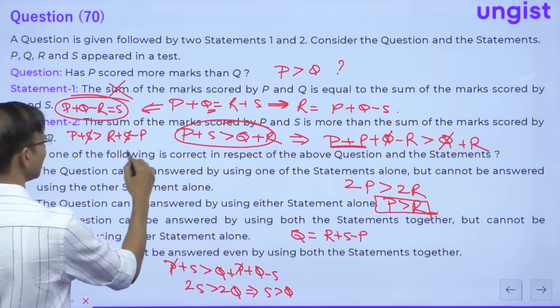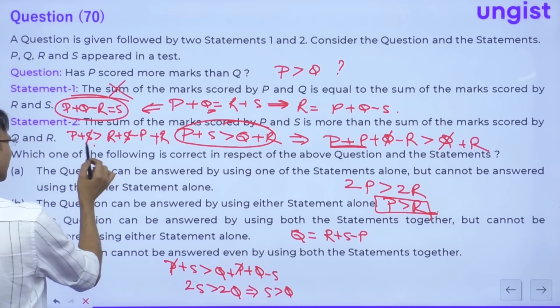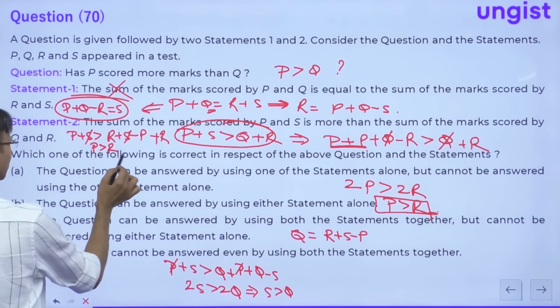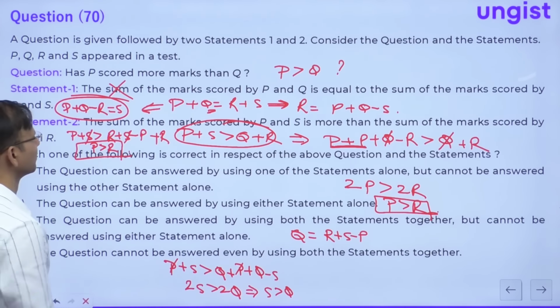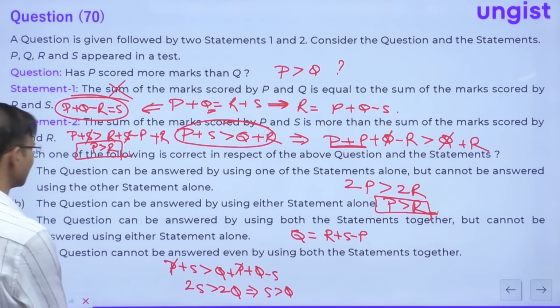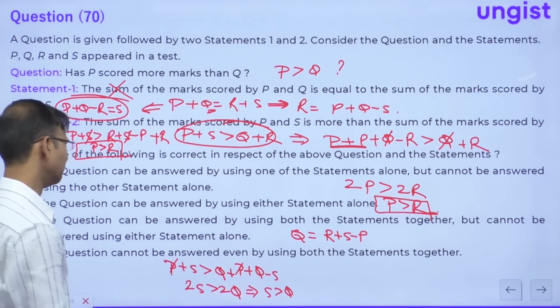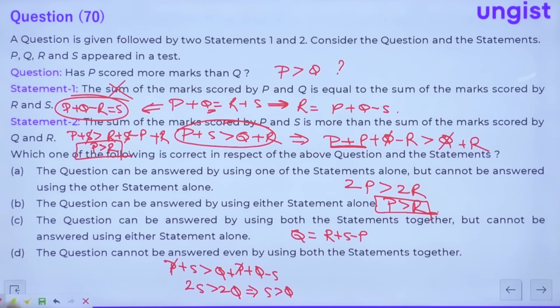Just wait, it is Q plus R, right, R is also there, so R will be added. So 2P greater than 2R, so it will be P greater than R. So friends, S greater than Q, P greater than R, this is the same thing that came before. So it means we cannot solve this question. The question cannot be answered. D is the right choice.